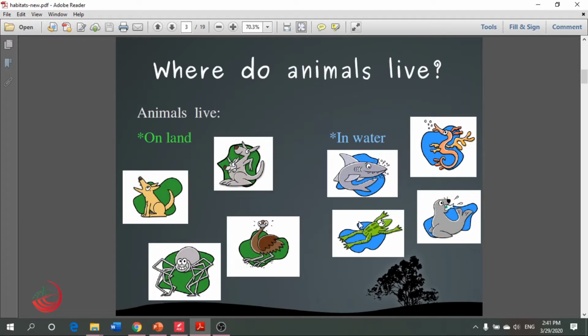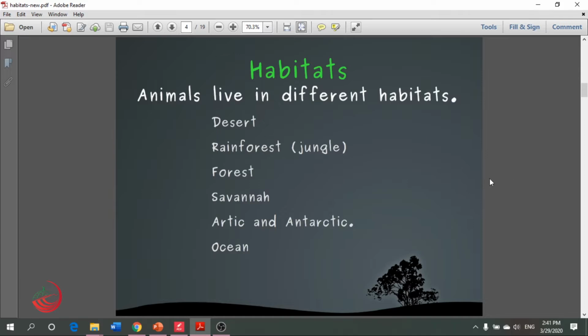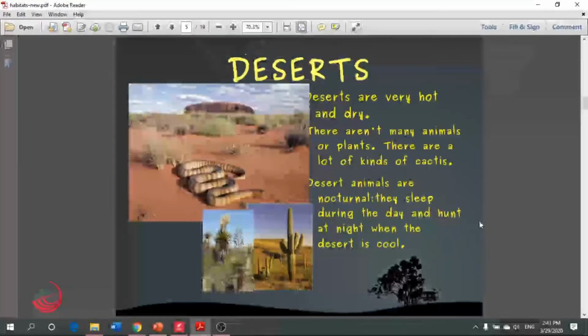So here we have different kinds of animals. We have animals that live on land and animals that live in water, because we have land habitats and we have water habitats too. So here we have a lot of different kinds of habitats. For example, we have the desert habitat. Here we have the rainforest habitat, which is like a jungle, and forest, the normal forest, savanna, and we didn't talk about this, Arctic and Antarctic habitat, and ocean.